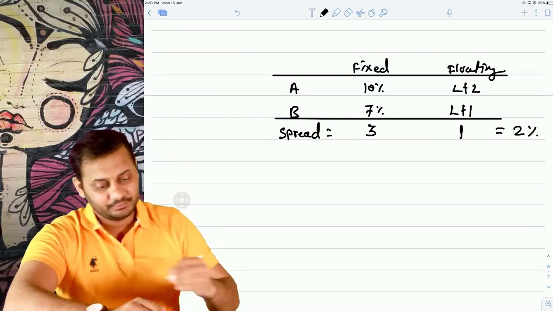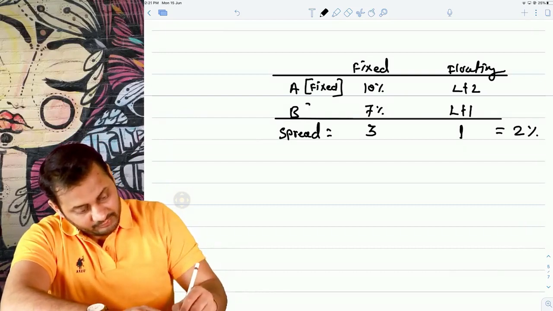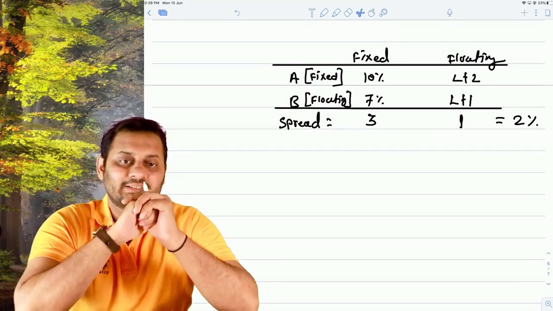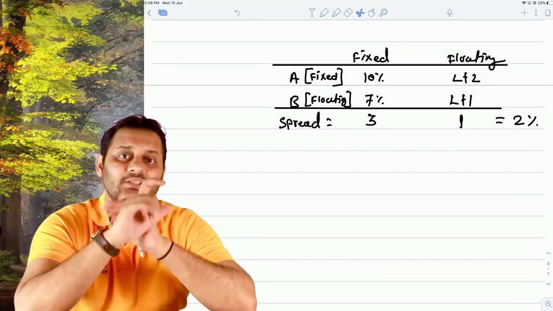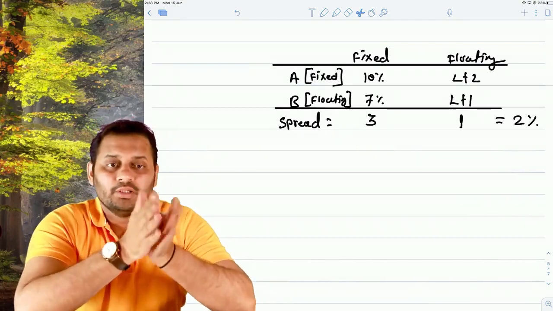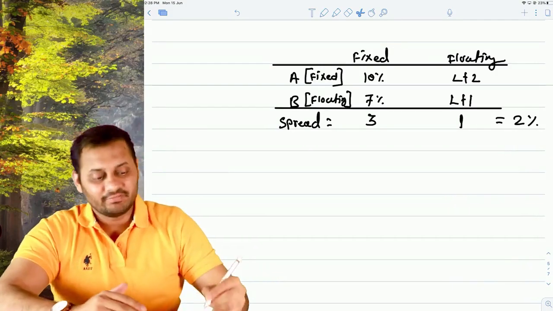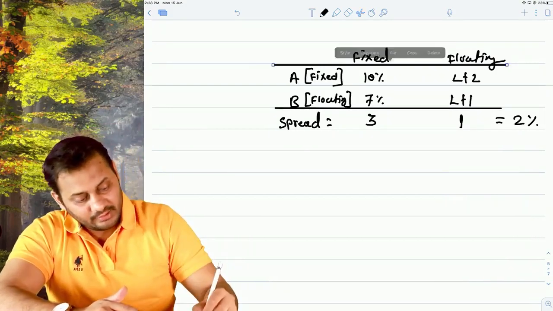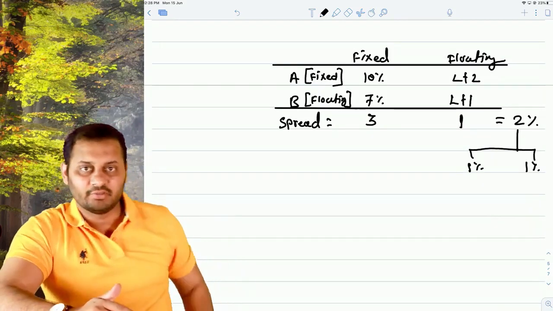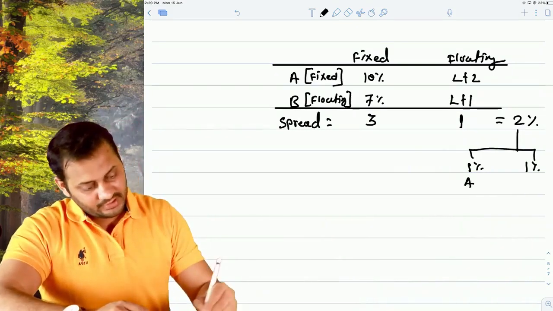Now let's imagine A wants a fixed rate loan and B wants a floating rate loan. What will happen in this case is that when you calculate the spread, that is 2%, that is called the maximum possible gain to both the parties. So both the parties can decide to share this gain. If nothing is given in the question, we conclude that both the parties will share the gain equally. So 1% should be the profit to party A and 1% should be the profit to party B.